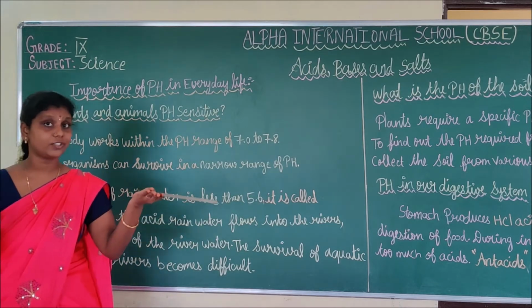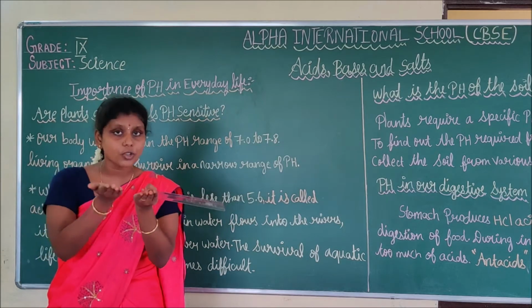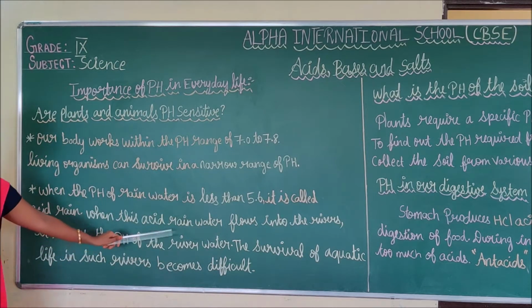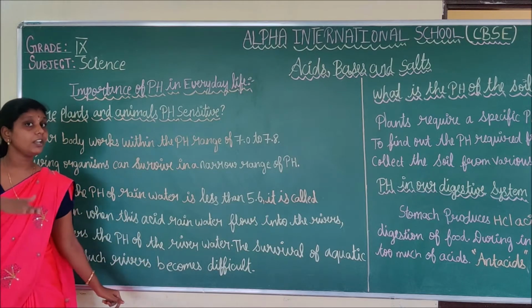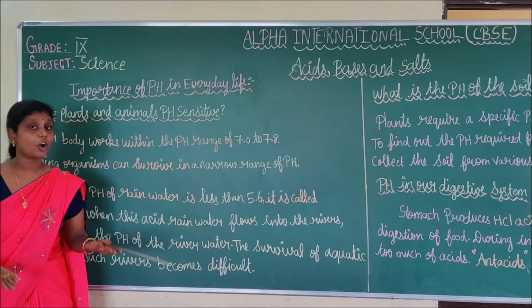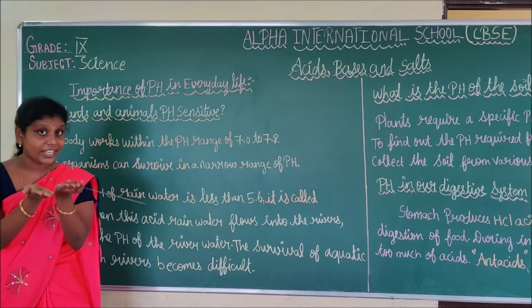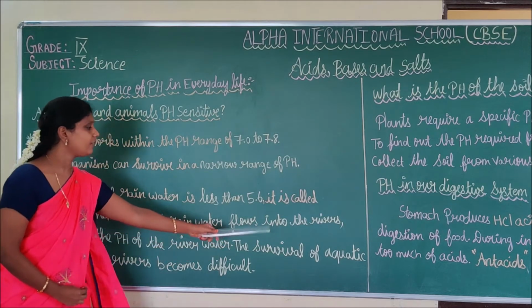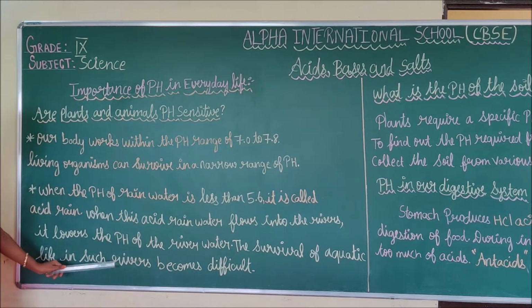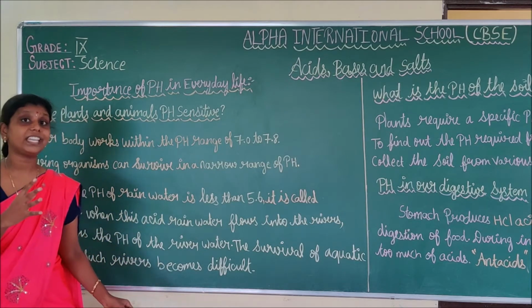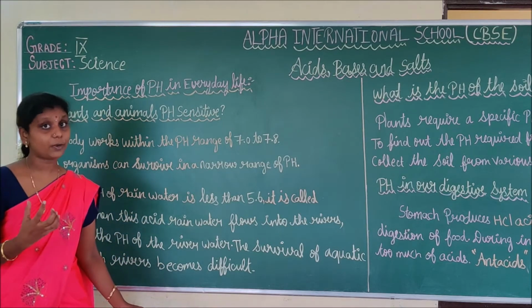It lowers the pH of the river water. Why? Because the acid rain is joining with river water. The survival of aquatic life in such rivers becomes very difficult. In river water, many fishes will be surviving.